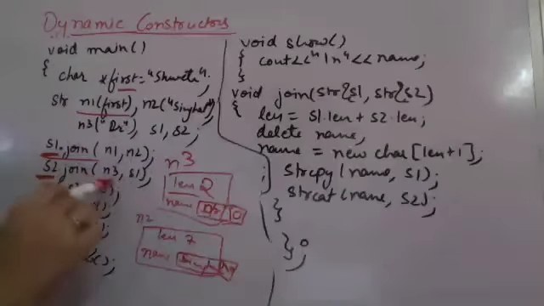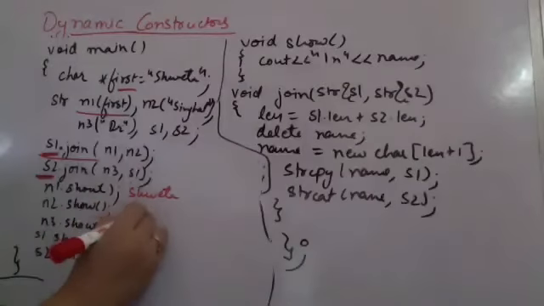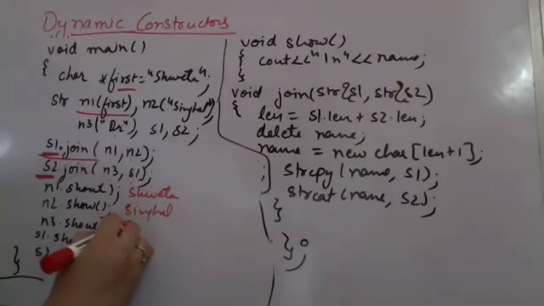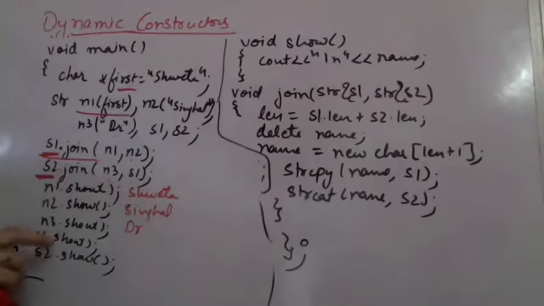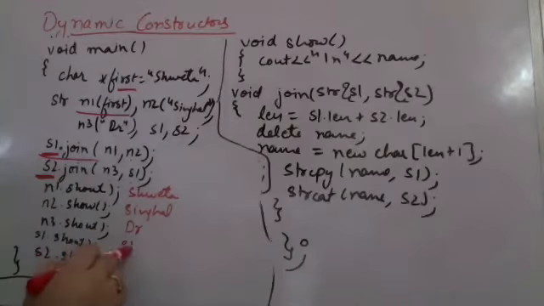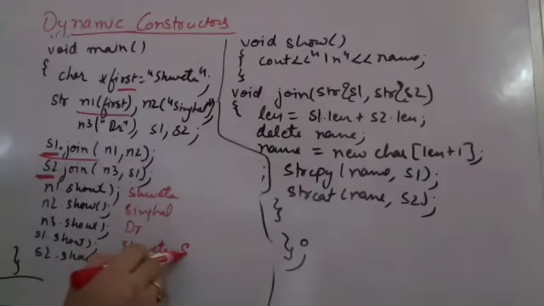Let us see now what gets printed when I am printing. So when I am printing n1 dot show, n1 is having the name Shweta. When I am printing n2 dot show, let me write it in front of this only so that we understand more clearly. Then n2 dot show will be printing single, n3 dot show will be printing a doctor, s1 dot show will be printing Shweta single.